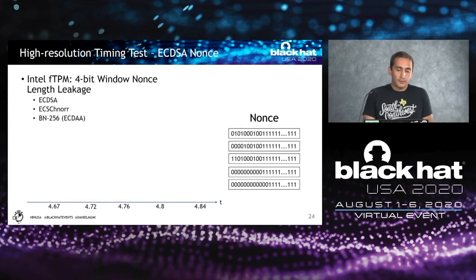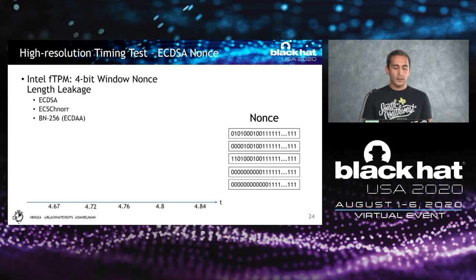We use the same key to generate all the signatures, and this told us that the only thing that is changing is the nonce, and that could be the reason that we see this timing behavior. So we looked at the nonces for some of the signatures we generated, and we realized that there is a leakage behavior that is directly correlated with the bit length of the nonce.